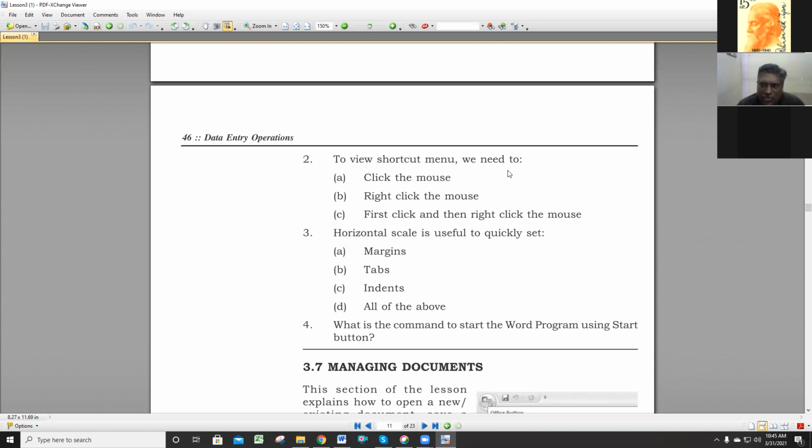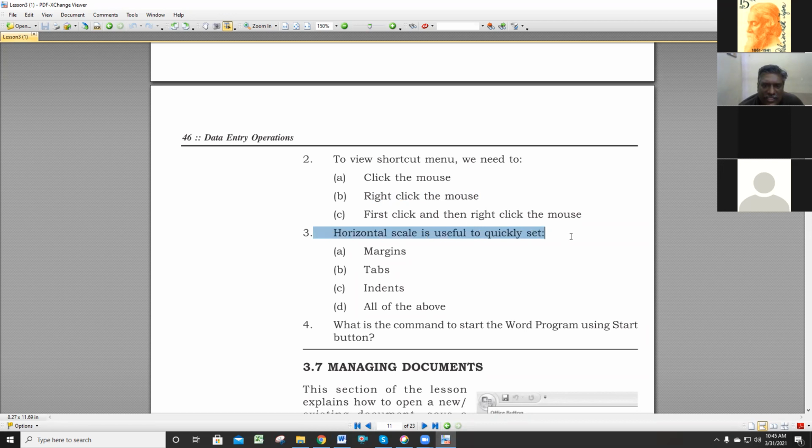With the help of mouse only, no. With the mouse means right click or left click. Sir, right one. Which option is right, A or B or C? Sir, B is the right answer. The right mouse button is the only right answer. The answer is right click the mouse.